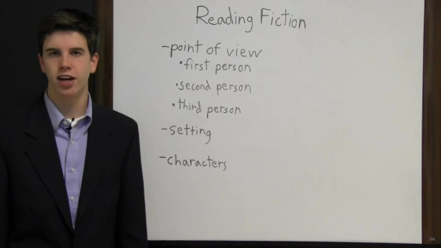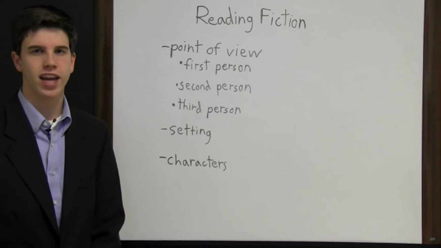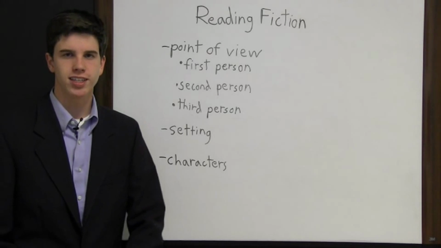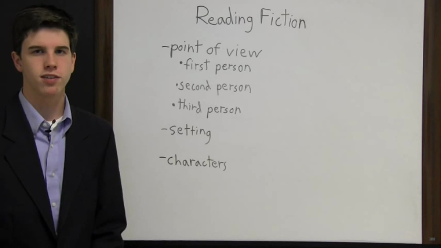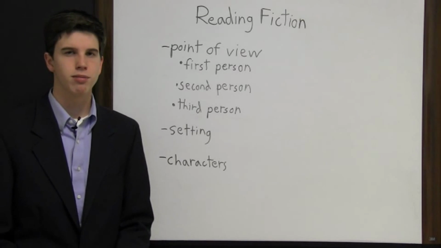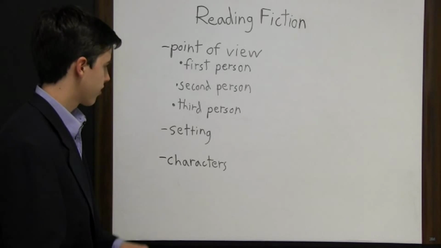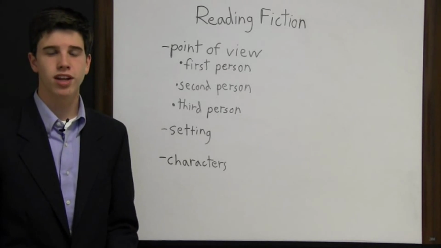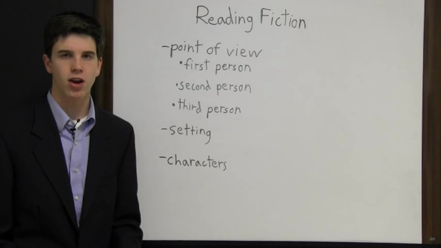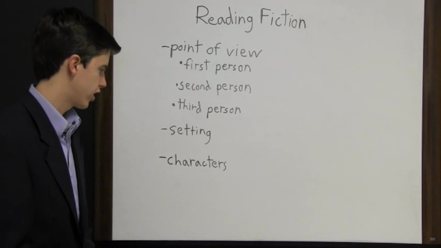Sometimes you have an omniscient narrator who knows the thoughts of many of the characters. Sometimes the narrator only has limited knowledge and knows the thoughts of only one or two characters, and sometimes the narrator does not know the thoughts of any of the characters. Also, look for setting. Look for when the story is taking place and where it is taking place, and that'll help you better understand the work of fiction.